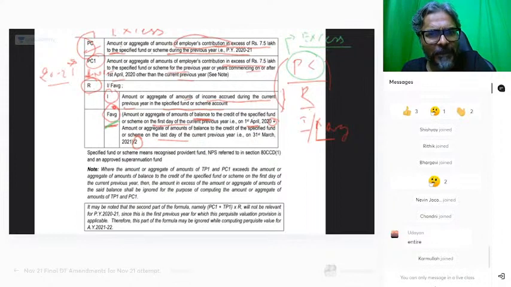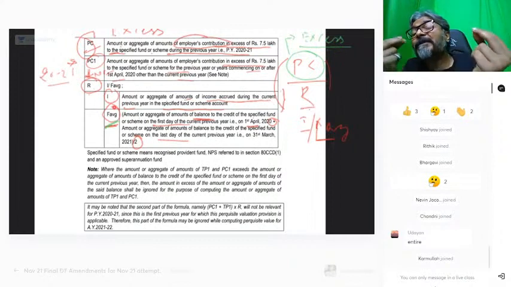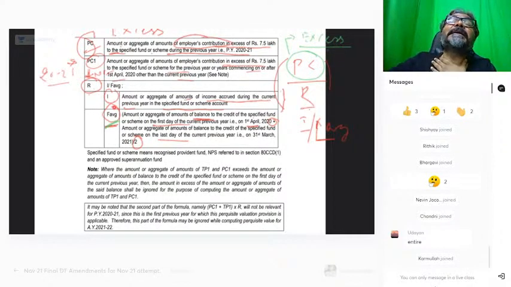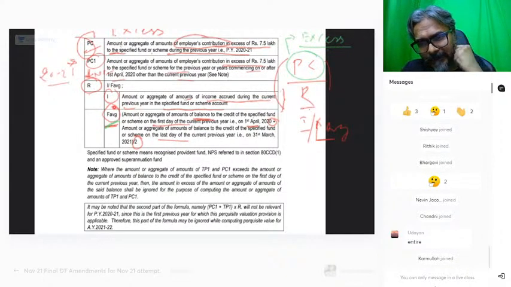Now look once again. In FAVG, students, all of you just read it one more time and see for yourself whether they have mentioned anything that it should be restricted only to the employer contribution. Whether they have mentioned such a thing. And the answer is no, students.